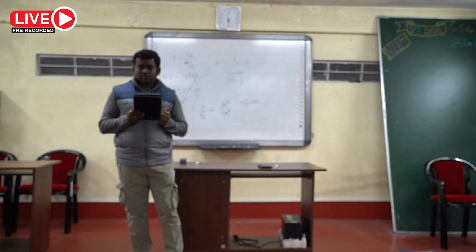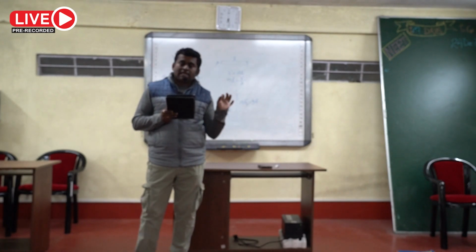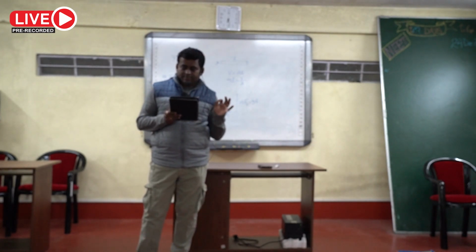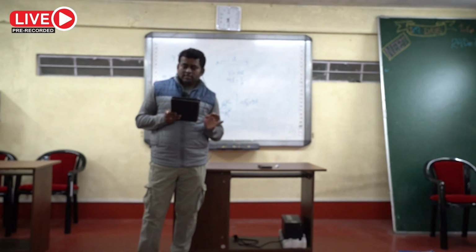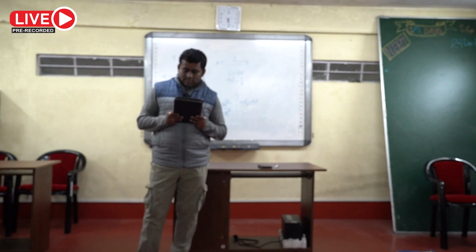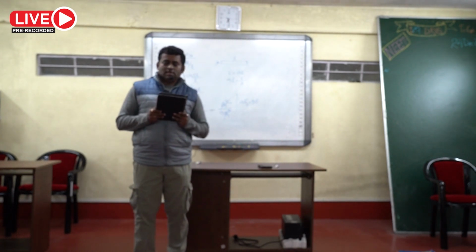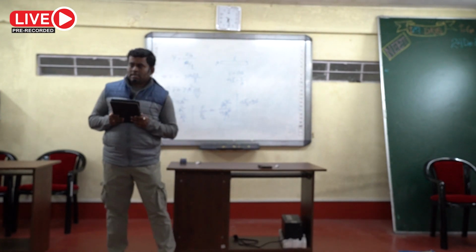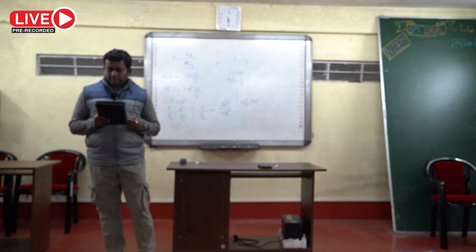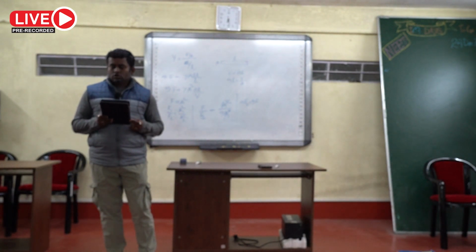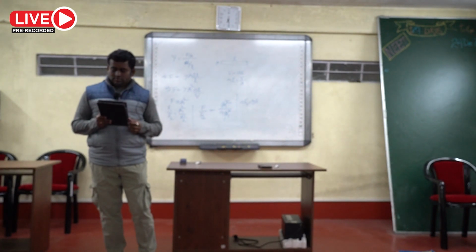Option A, 3 pi T r square. Option B, 6 pi T r square. Option C, 12 pi T r square. Option D, 24 pi T r square.